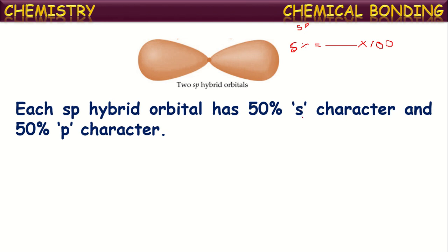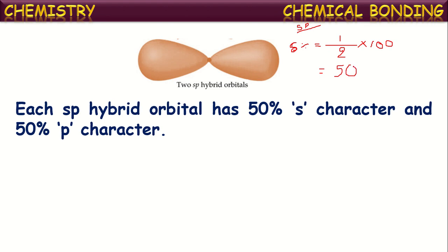How many s orbitals participate? Only one s orbital, divided by the total number of orbitals intermixing. One s orbital and one p orbital intermix, so totally two orbitals. The number of s orbitals in the numerator, divided by the total number of intermixing orbitals, which is 2. If we calculate this, we get 50%.